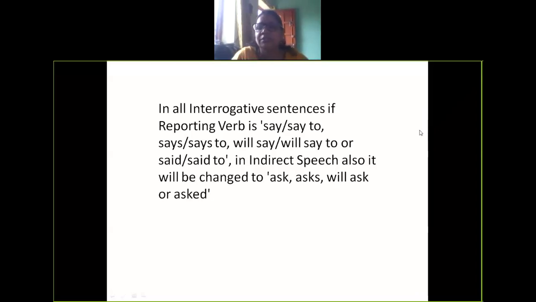Yes, Dangi? That is asking the question. Very good. Because we are asking the question, and when we are reporting that a particular person has asked the question, we are going to use ask instead of said. Said is for simple assertive sentences. Ask is for interrogative sentences.